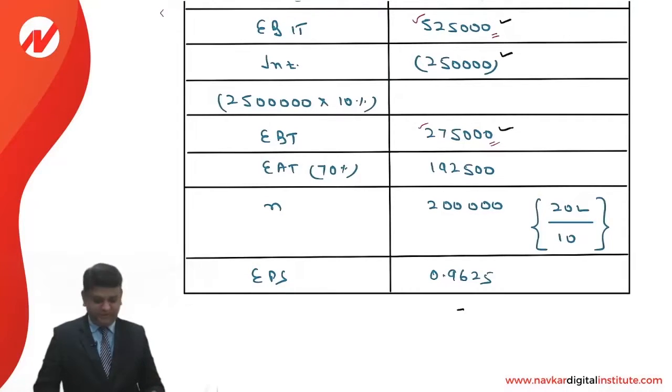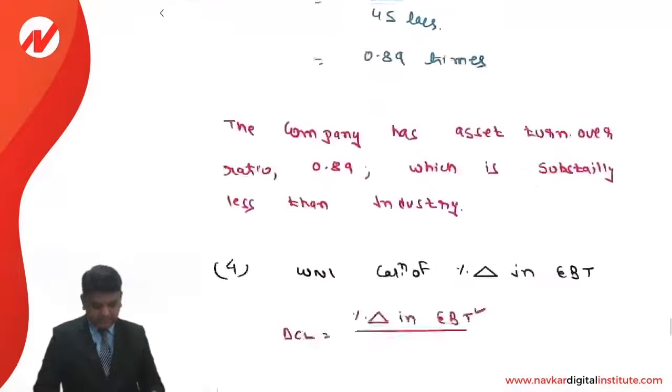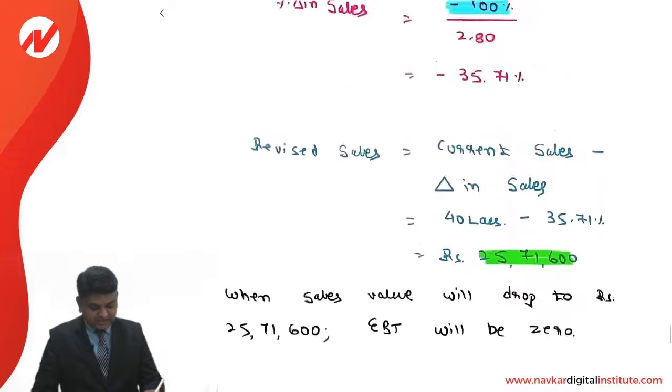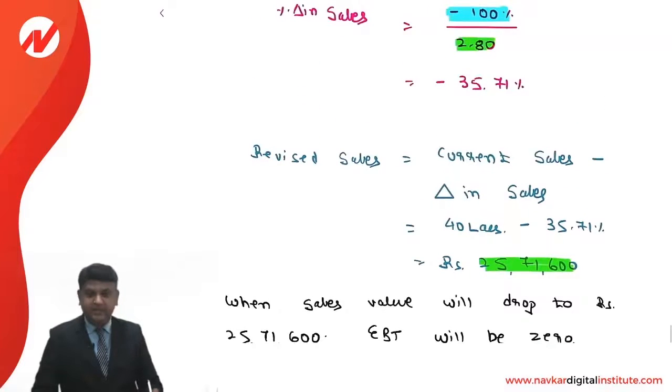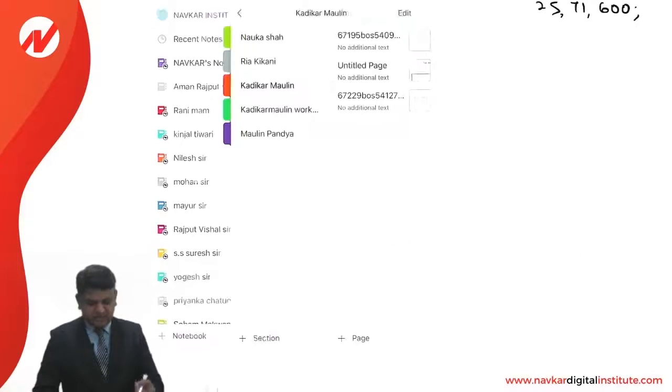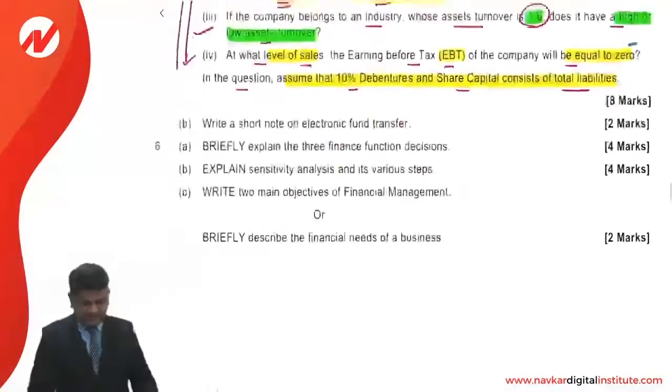This is the way we are doing the answer. Because friends, if at all you take the sales value equal to 25,71,600, then definitely EBT will not be 0. Because this calculation is considering that this is 2.8, but actually it is not 2.8, it is 2.6767. So this is what we understand. Just be careful for this kind of different question that we may have in examination.